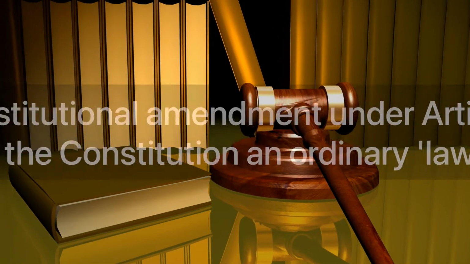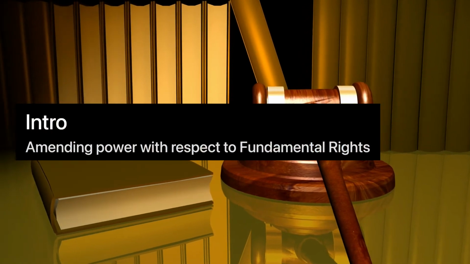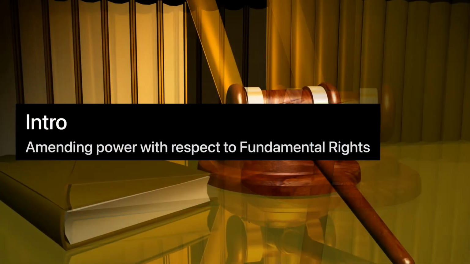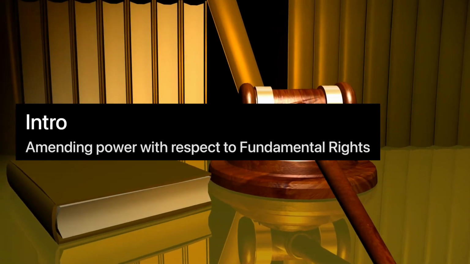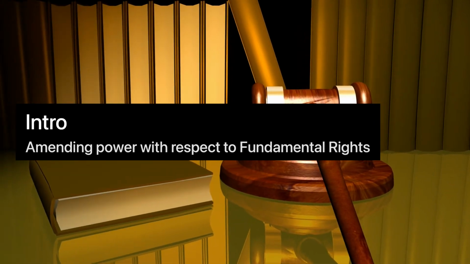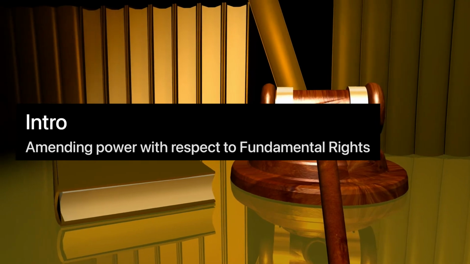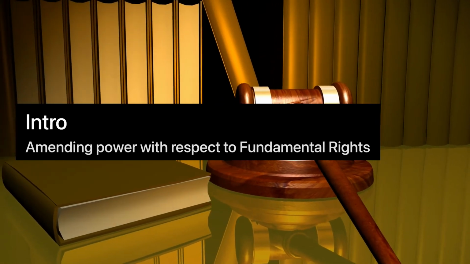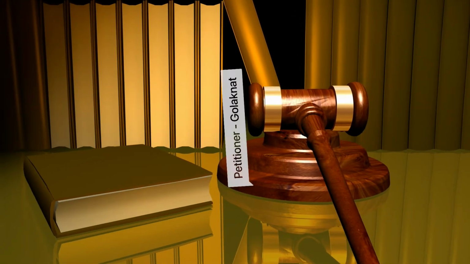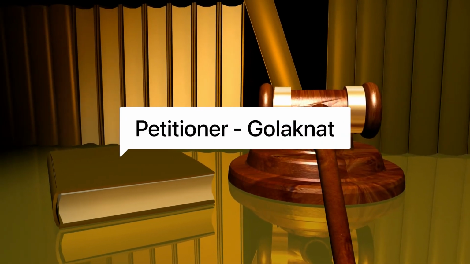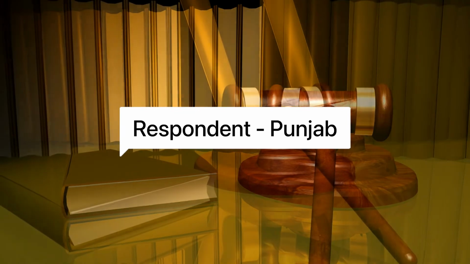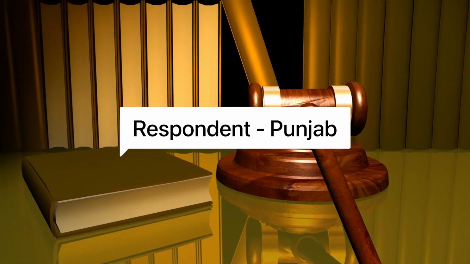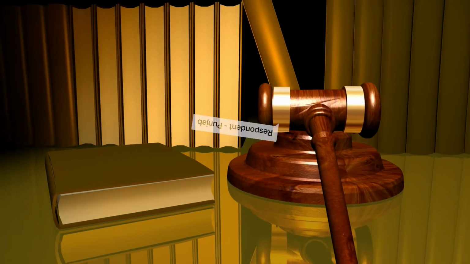Now, some introduction about this case. Firstly, IC Golaknath versus State of Punjab is an important judgment of the Supreme Court which dealt with the amending power of the Parliament with respect to the fundamental rights conferred under Part 3 of the Constitution. In this case, IC Golaknath was the petitioner and the State of Punjab was the respondent. Now let's have a look at some brief background about this case.